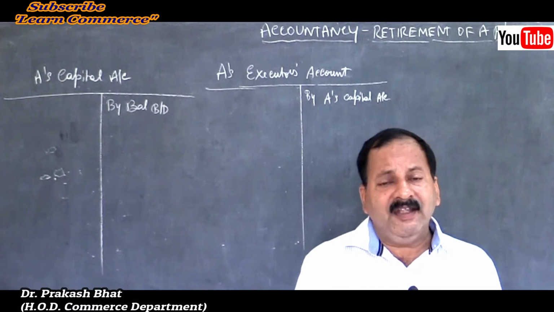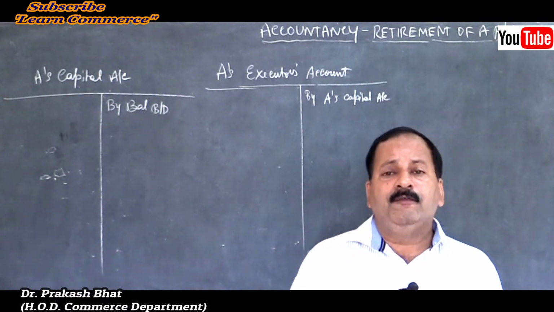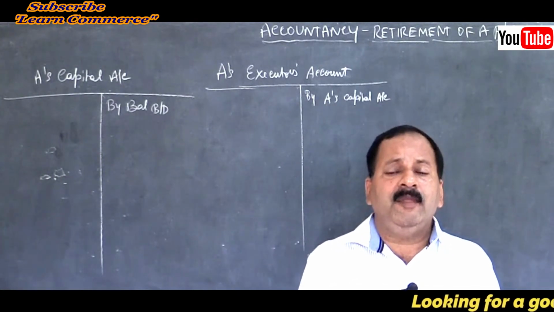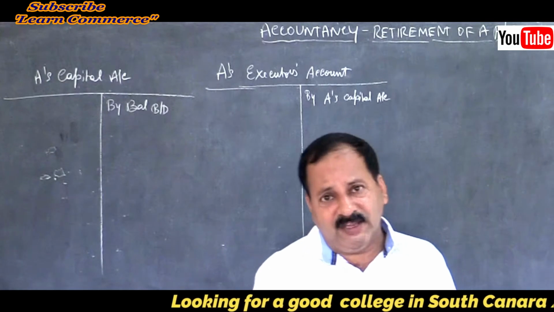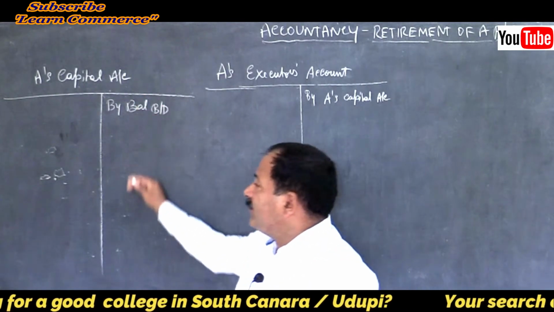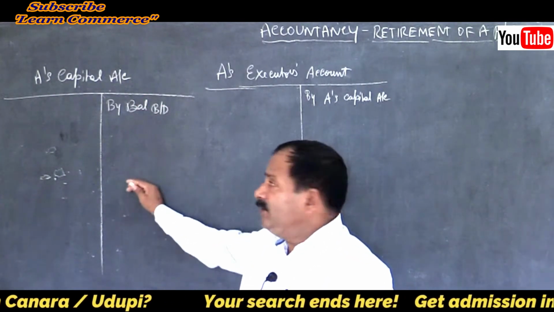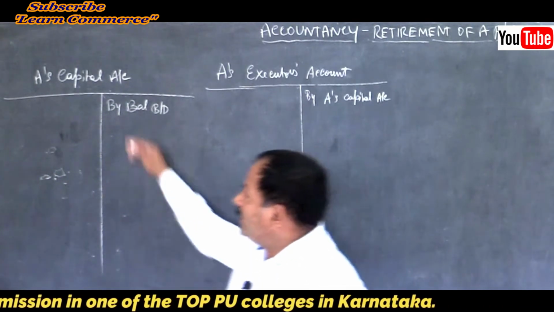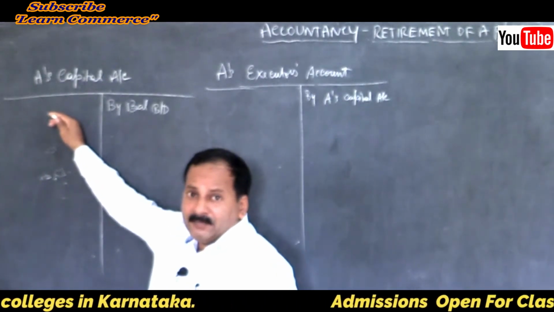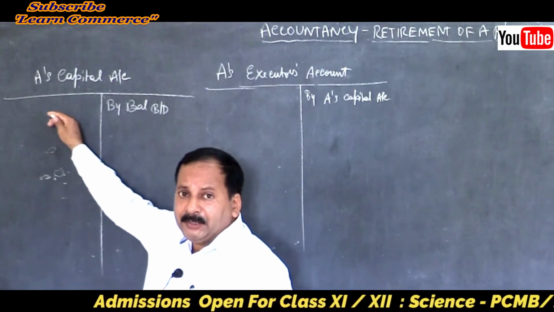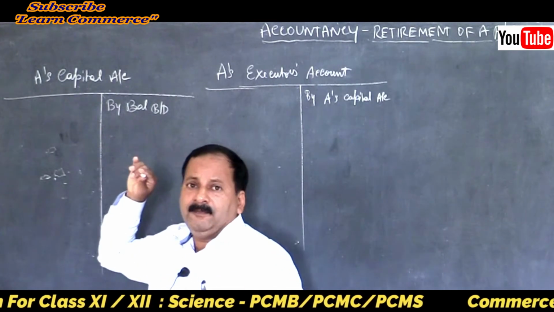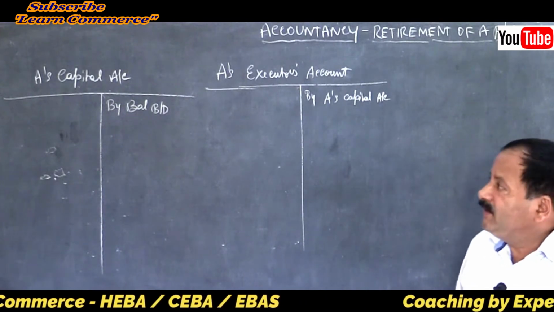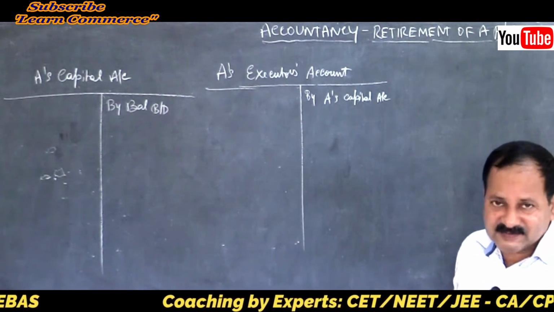The accounts department will deduct whatever amount we have already received from the amount receivable by us, and the net amount will be paid to us, isn't it? In the same way here, whatever amount is payable to the deceased partner will be credited to his capital or executor's account as the case may be, and whatever is already paid to him or recoverable from him will be entered on the debit side of his capital account or executor's account as the case may be.